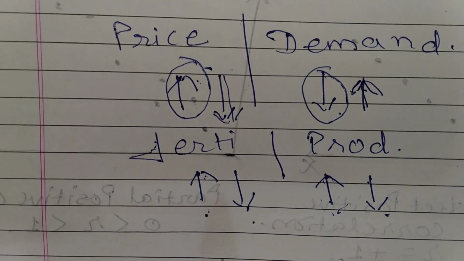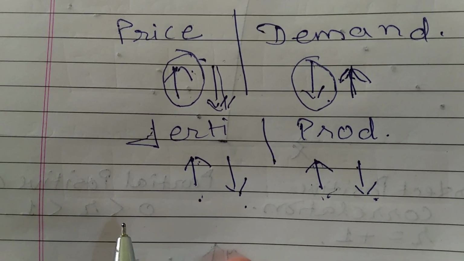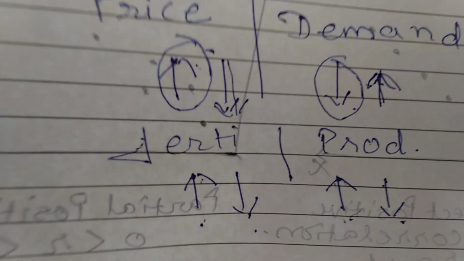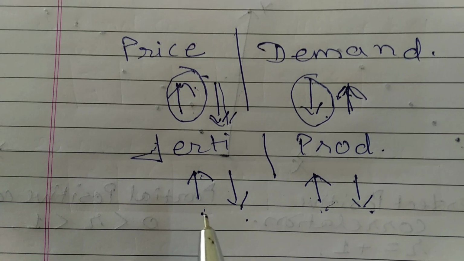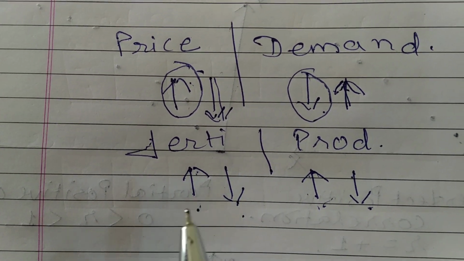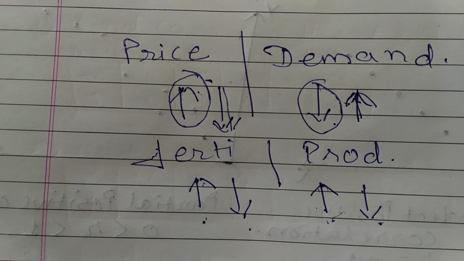If rainfall increases, production of crops increases. If rainfall decreases, production of crops decreases. That means these two variables have a relationship. Whenever two variables have any relation, that is called correlation.